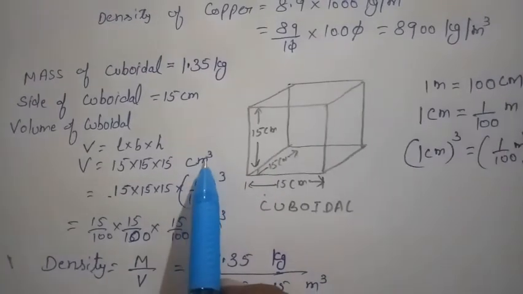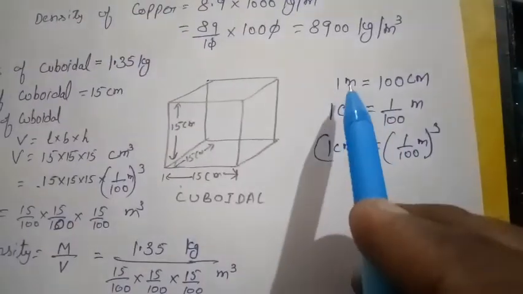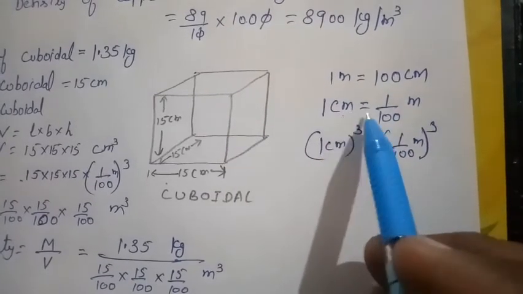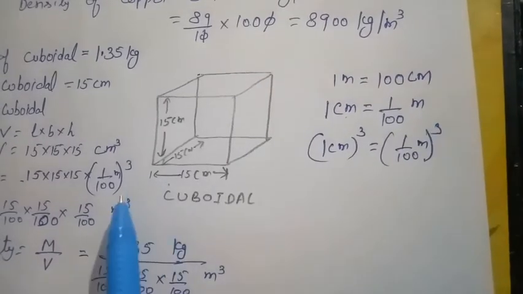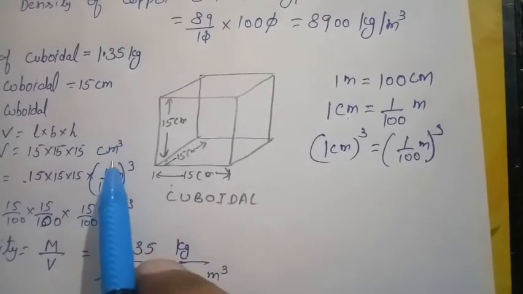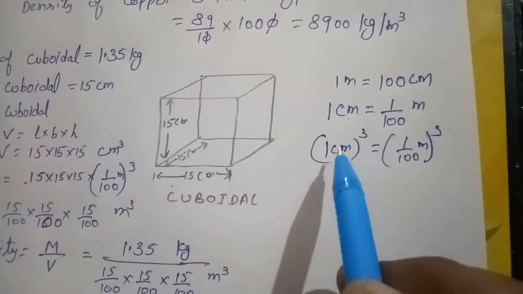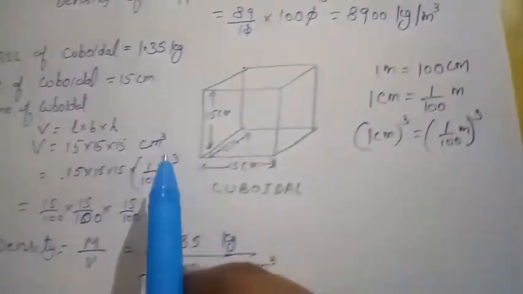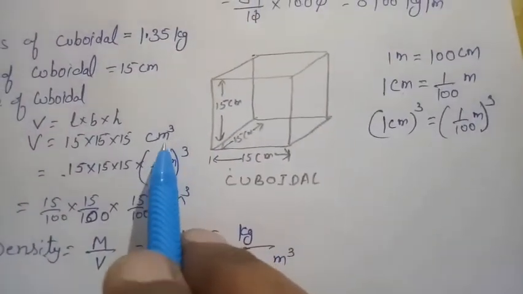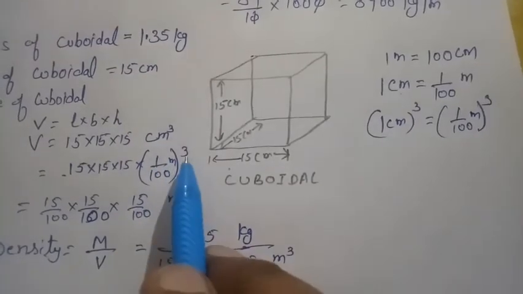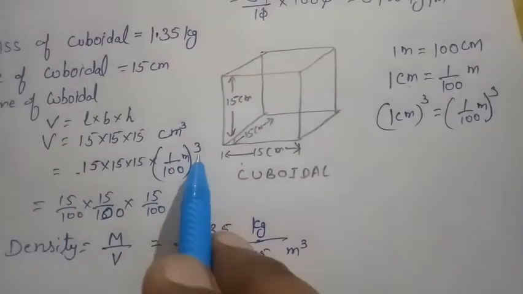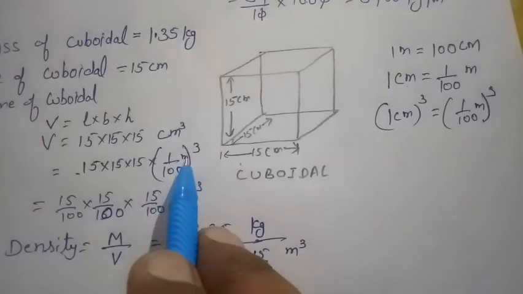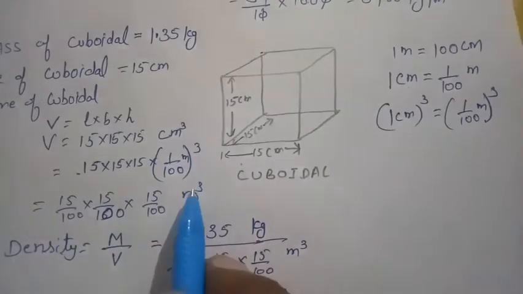Now we convert centimeter into meter. As we know, 1 meter equals 100 centimeter, cross multiply, so 1 centimeter equals 1 over 100 meter. Because here it is centimeter cube, we cube both sides. So the left side is 1 centimeter cube equal to 1 over 100 meter whole cube. Instead of centimeter cube, you put 1 over 100 meter raised to power 3. So we can write it as 15 over 100, 15 over 100, 15 over 100, and when you open this bracket it becomes meter cube.